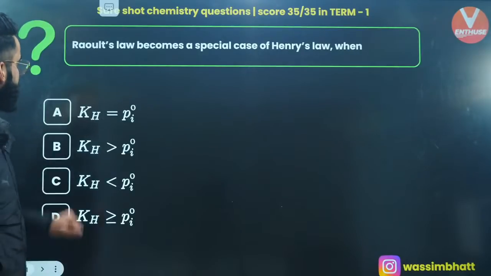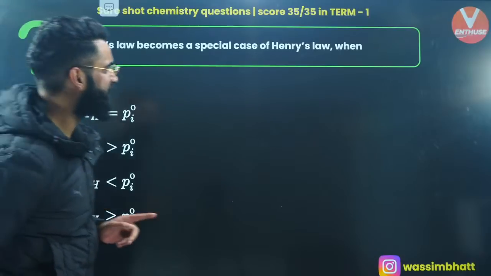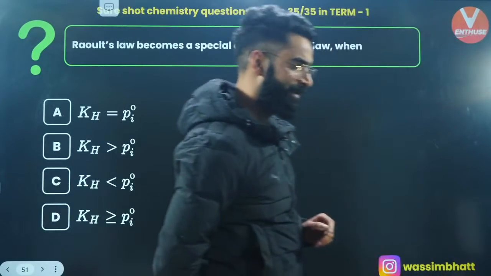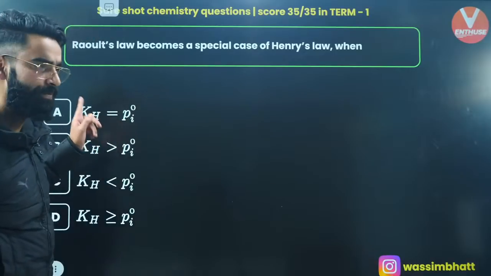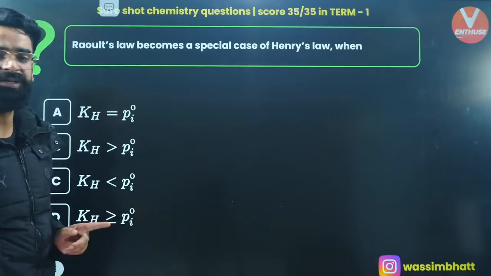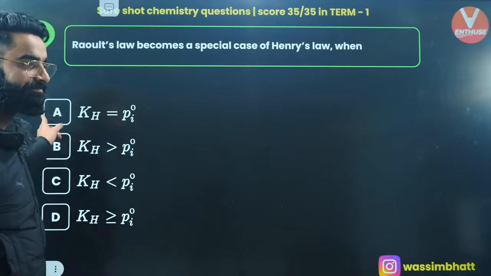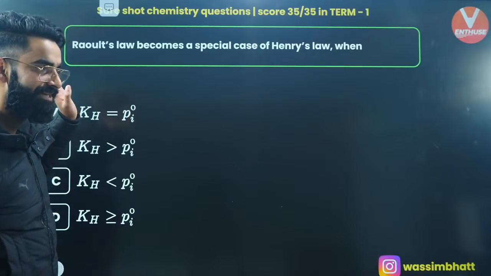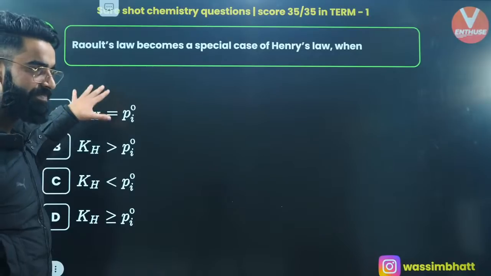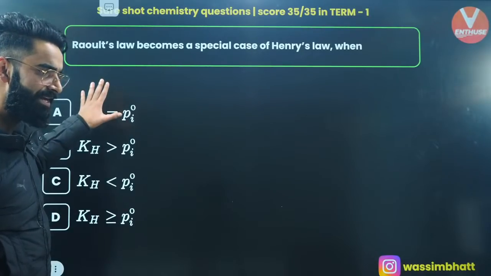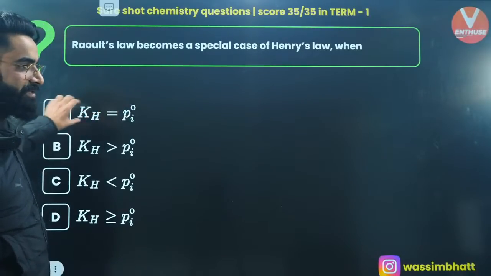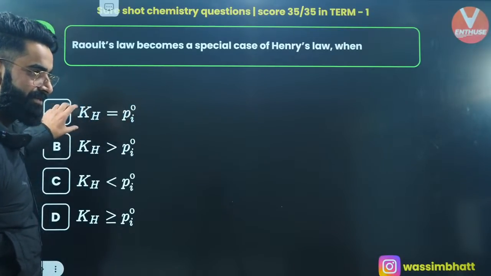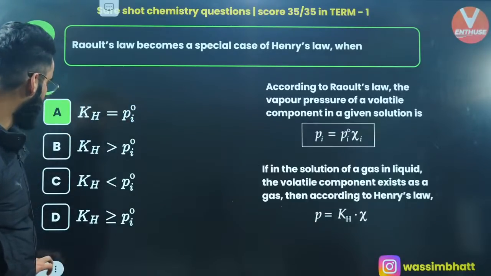This is one more question on the screen. Raoult's law becomes the special case of Henry's law when? This is again given in your NCERT as well. Raoult's law becomes a special case of Henry's law when Henry's constant is equal to P naught, right? Yes, absolutely, all of you are perfectly correct. This question is directly in your NCERT, given in the form of a statement. So it's absolutely going to be option A. Moving on directly to one more.